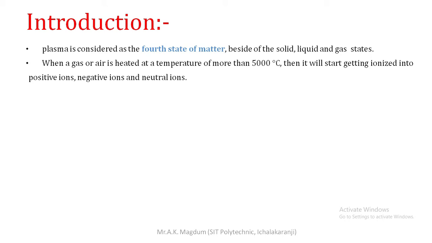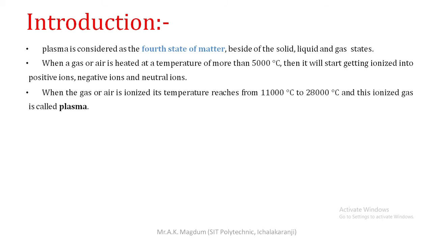So these ions are helpful for the conversion to plasma, such that when the gas or air is ionized, its temperature reaches from 11,000 degrees Celsius to 28,000 degrees Celsius, and this ionized gas is called plasma. In simple words, whenever you heat the gas beyond 5000 degrees Celsius, this gas is converted into a phase other than gas, liquid or solid, and that phase is called plasma.